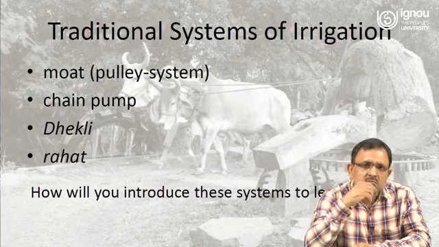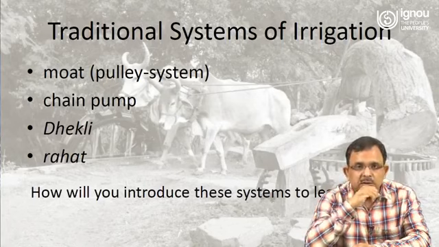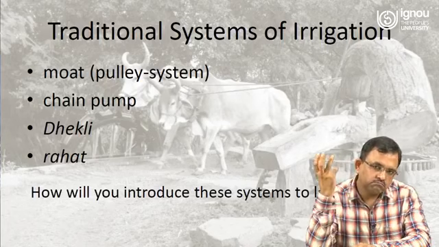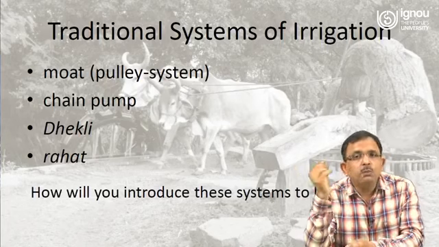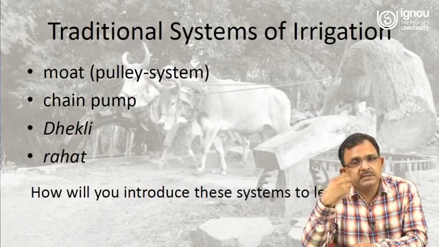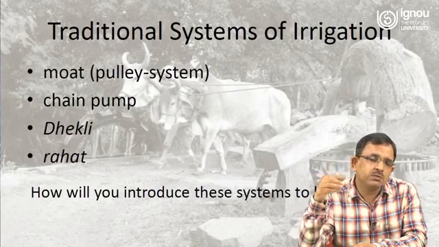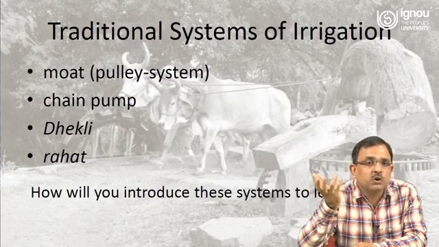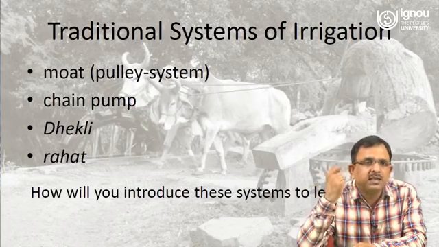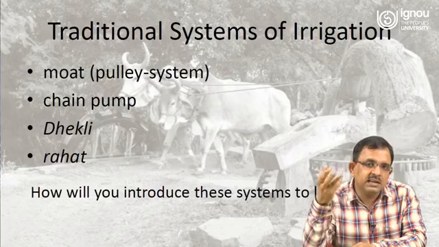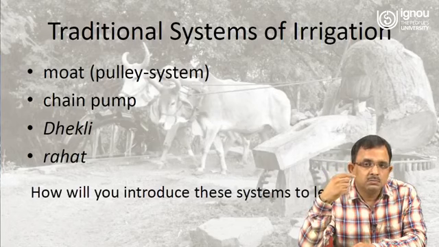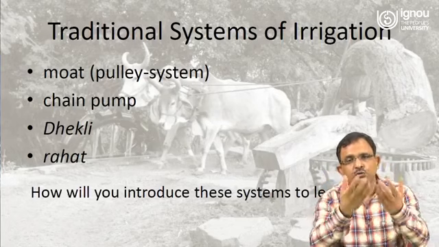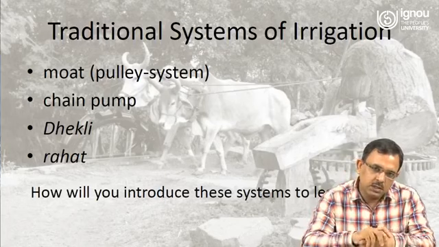So they may find in the textbooks, they may find at home, or they can find on the internet, what the various sources or systems of irrigation were earlier. So there was a pulley system called moat, there was a chain pump, then in some places there was dhekli, then there was a system called rahet. How will you introduce these systems to your learner?